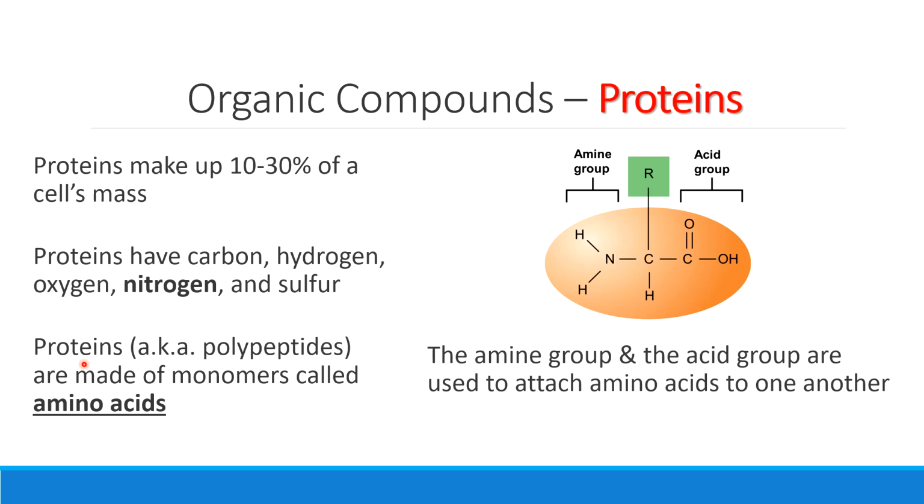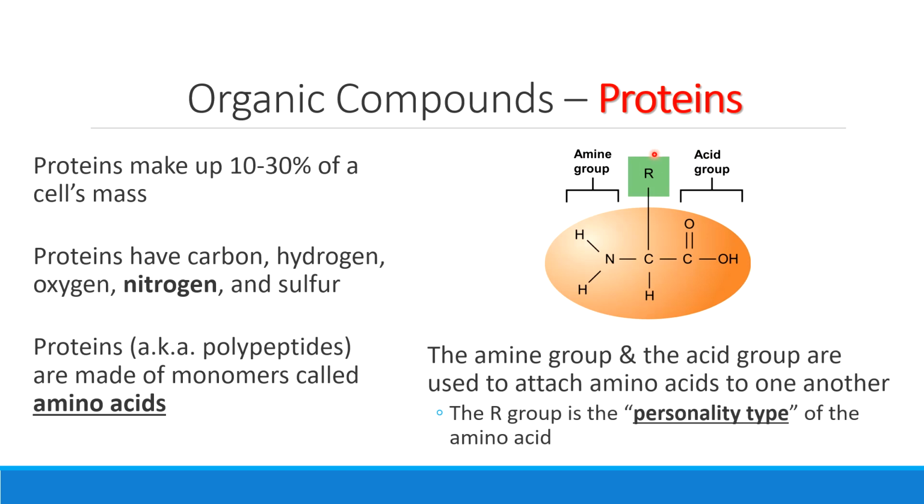When we look at an amino acid, it got its name because it has an amine group on one side and a carboxylic acid group on the other side. The acid group and the amine group are what we use to connect these amino acids to each other.